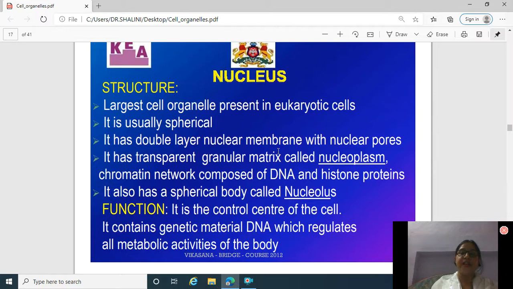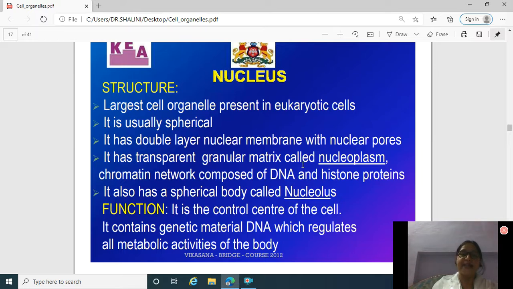Now we come to the main part of the cell, which is called nucleus. It is the largest cell organelle present in eukaryotic cell, and it is usually spherical in shape. It has double layer nuclear membrane with nuclear pores. It has transparent granular matrix called nucleoplasm and chromatin network composed of DNA and histone proteins.